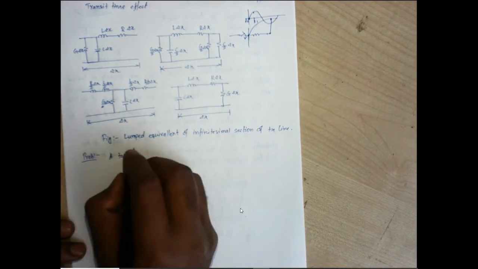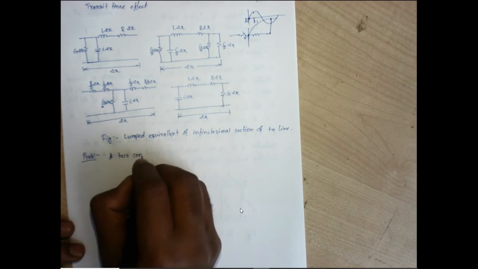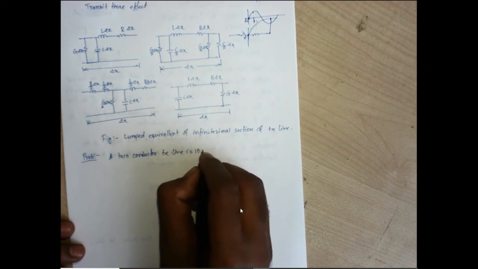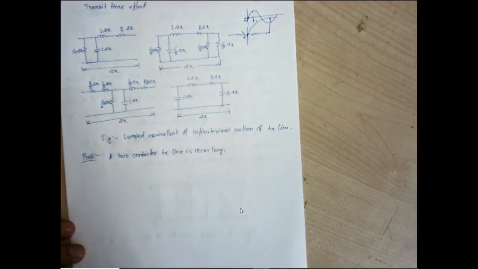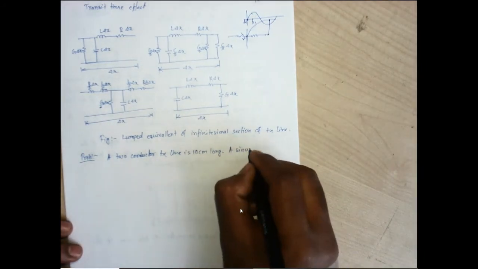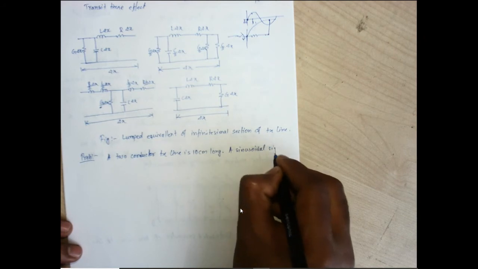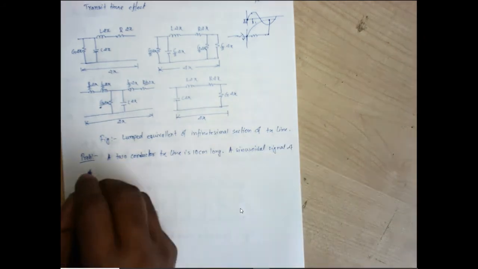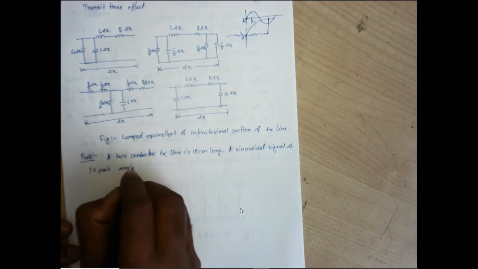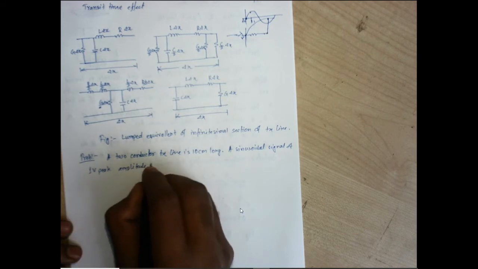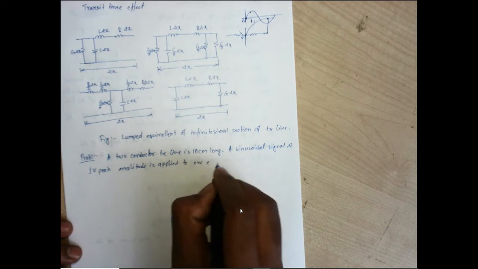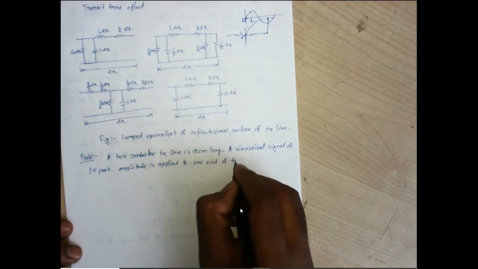A two conductor transmission line is 10 centimeter long. They have been saying that the transmission line is 10 centimeter long. A sinusoidal signal of 1 volt peak amplitude is applied to one end of the line.